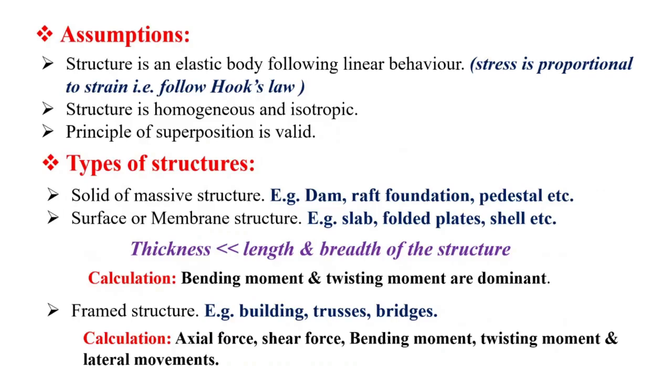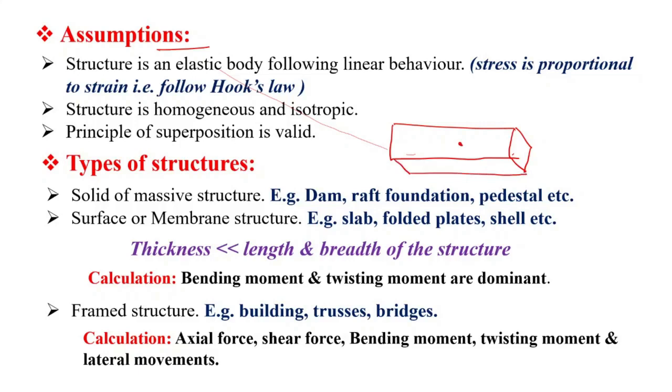Now the next thing is, when we study structural analysis, we use some assumptions. Why? Suppose this is the cross section of a beam, and I am representing it in isometric view. So this is the beam. Suppose somewhere here I choose a point.